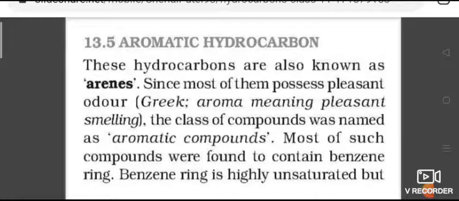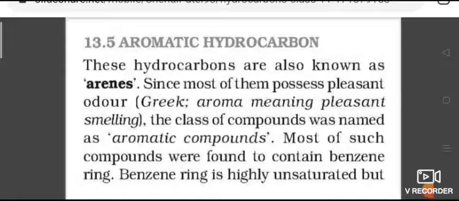Most of the aromatic compounds were found to contain a benzene ring. The benzene ring is highly unsaturated and is involved in most of the reactions of aromatic hydrocarbons. The unsaturation of the benzene ring is retained. Benzene and its derivatives are called benzenoid compounds.